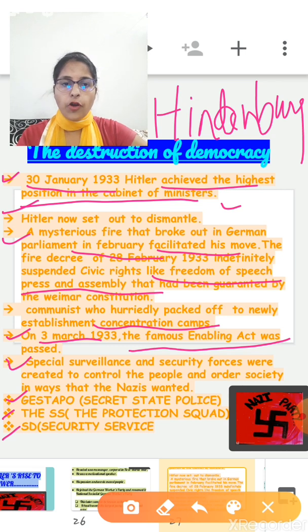It was the extra-constitutional power of these newly organized forces that gave the Nazi state its reputation as the most criminal state in the world.